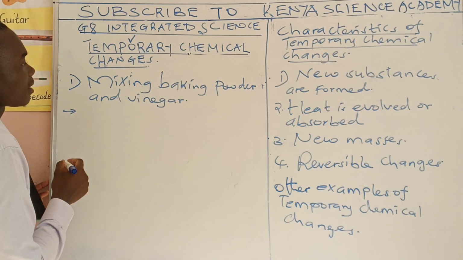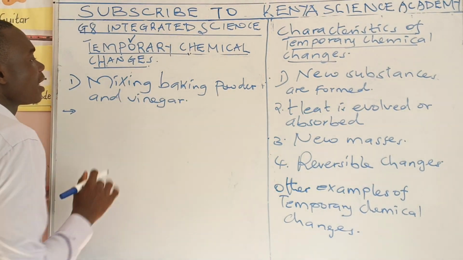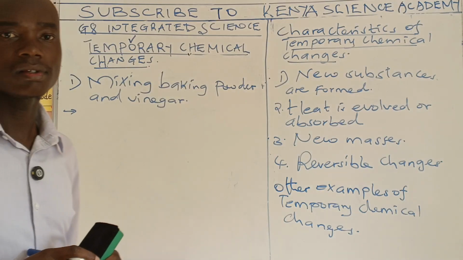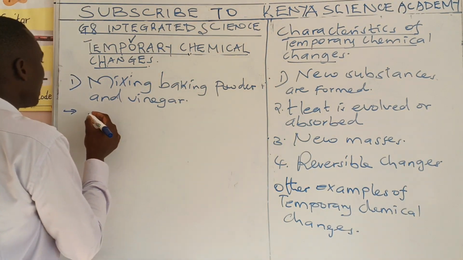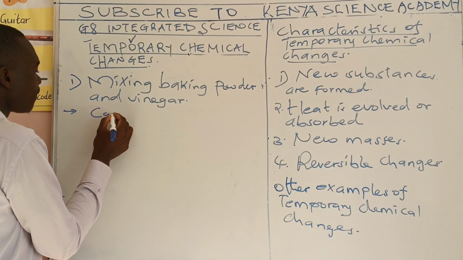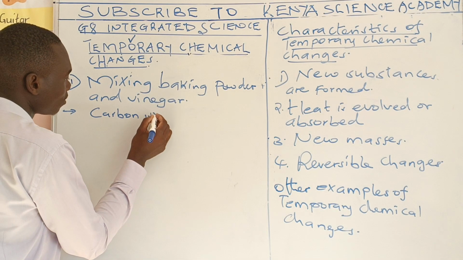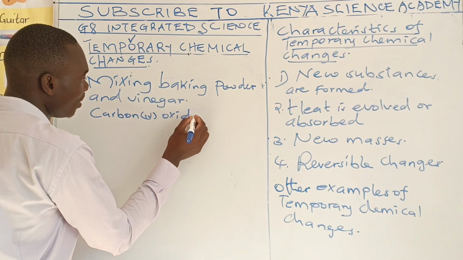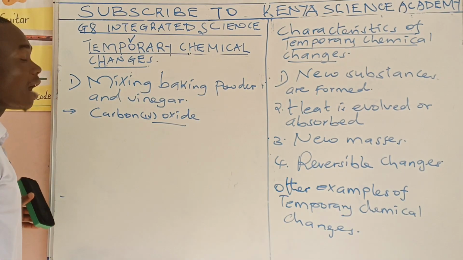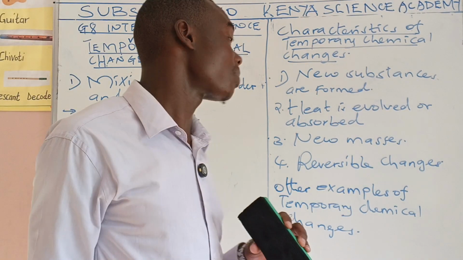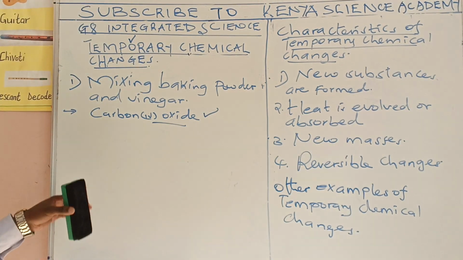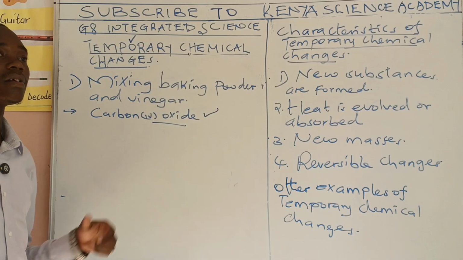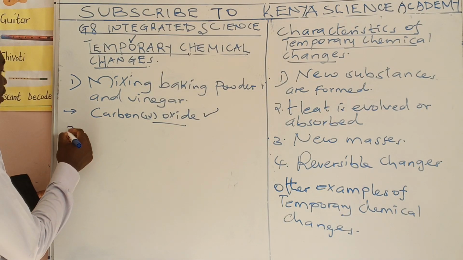When you mix this, there are some bubbles being produced, and those bubbles are telling us that there is a gas called carbon dioxide that is being produced. After some time, the reaction stops, and then it goes back to its original state. So that is another example.